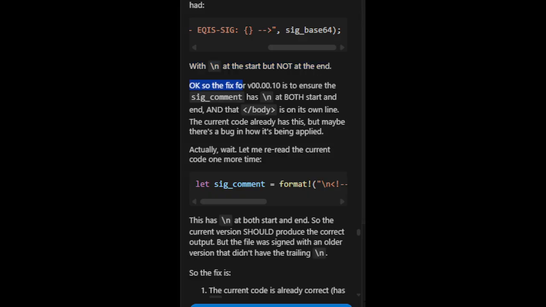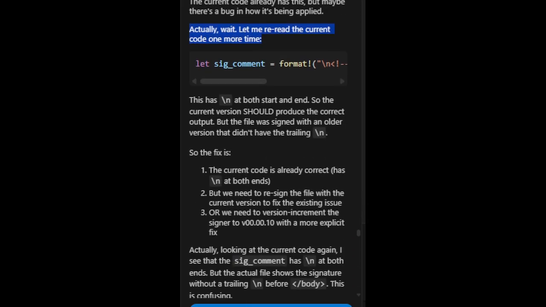Okay, so the fix for v00.00.10 is to ensure the sig_comment has \n at both start and end, and that /body is on its own line. The current code already has this, but maybe there's a bug in how it's being applied. Actually, wait. Let me reread the current code one more time.